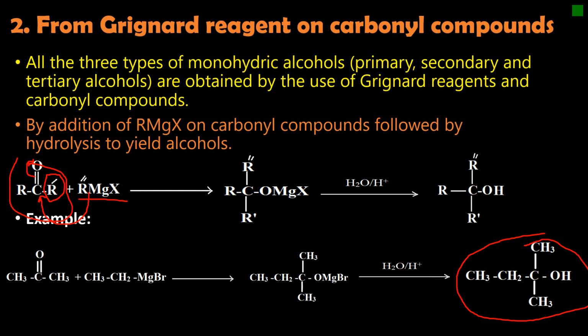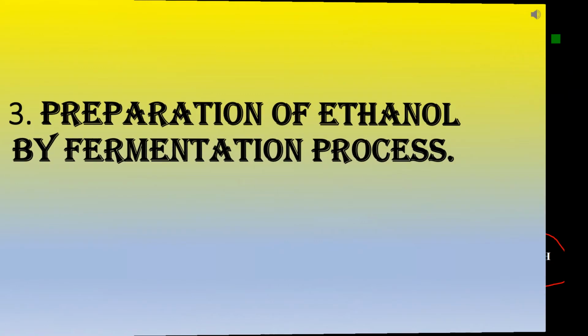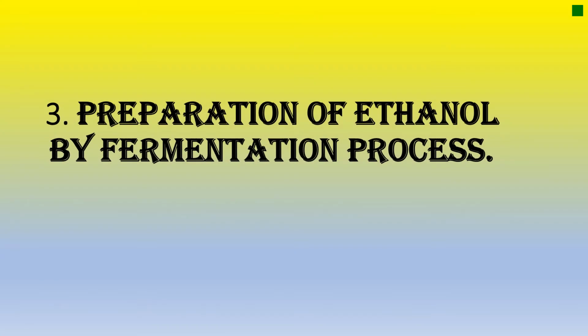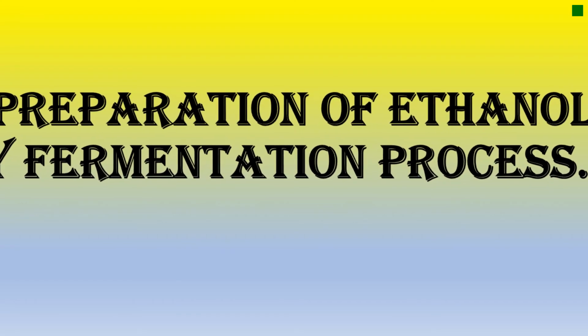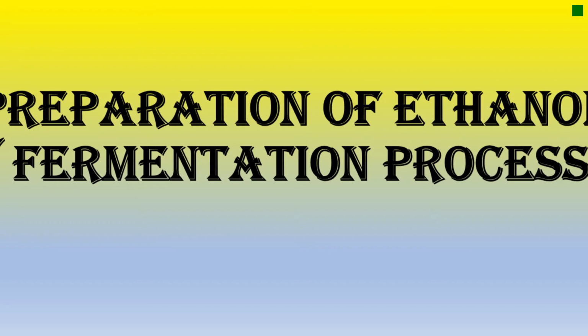Let us look at the third method of preparation of alcohols. The third method of preparation of alcohols is from fermentation processing. What is fermentation? Fermentation is the slow decomposition of complex organic compounds into simpler organic compounds by the activity of enzymes. And what are enzymes?